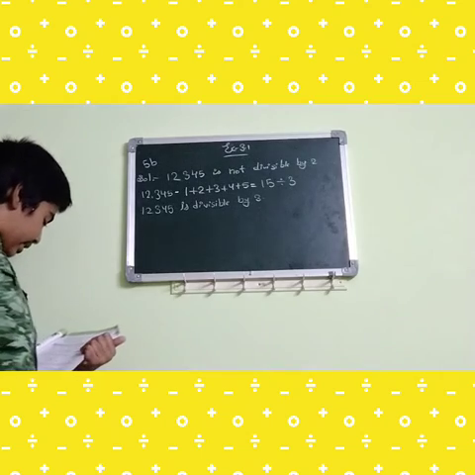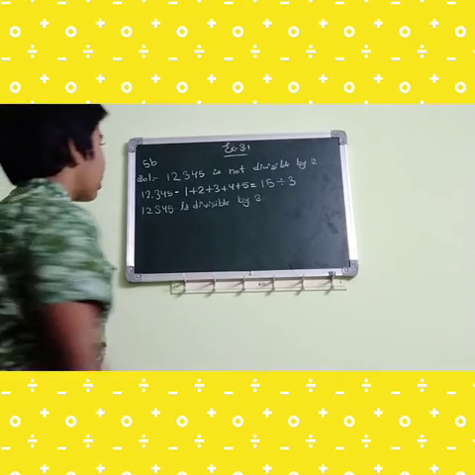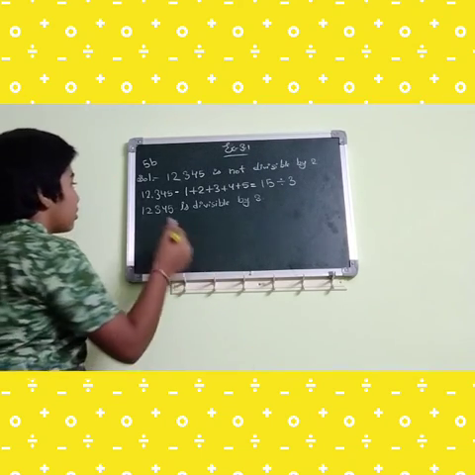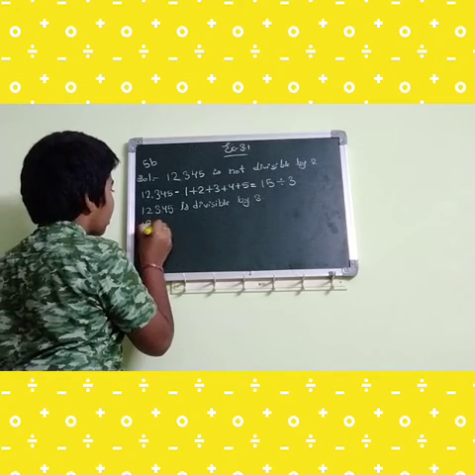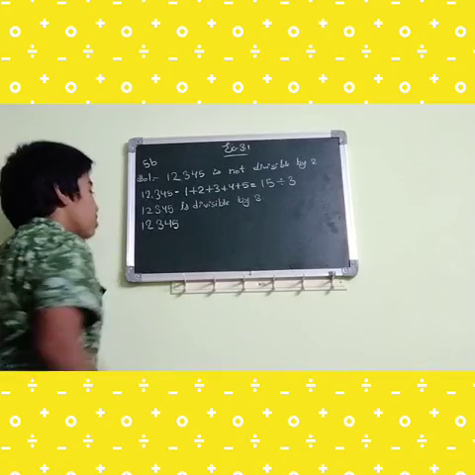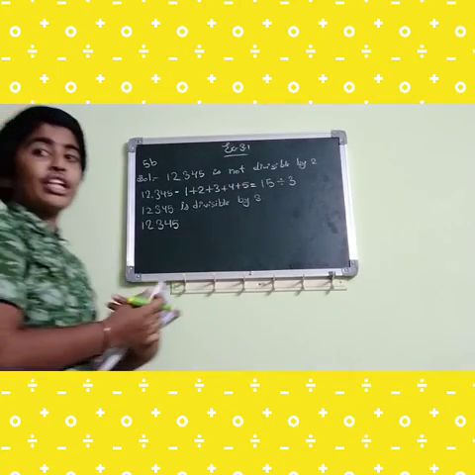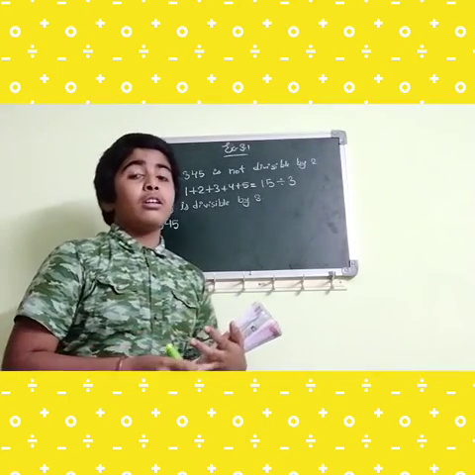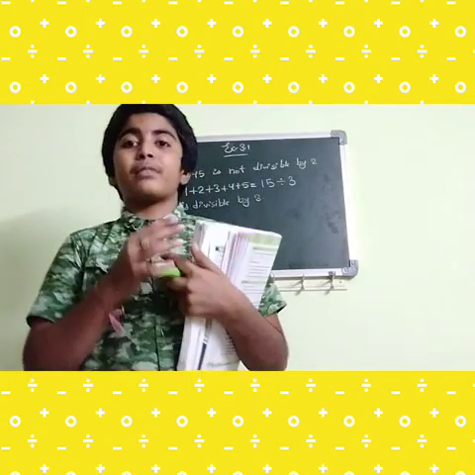Now let's check the divisibility rule of 5. First we will write the number. What is the divisibility rule of 5? In the ones place of the given number, the digit should be 0 or 5, then only the number is divisible by 5.